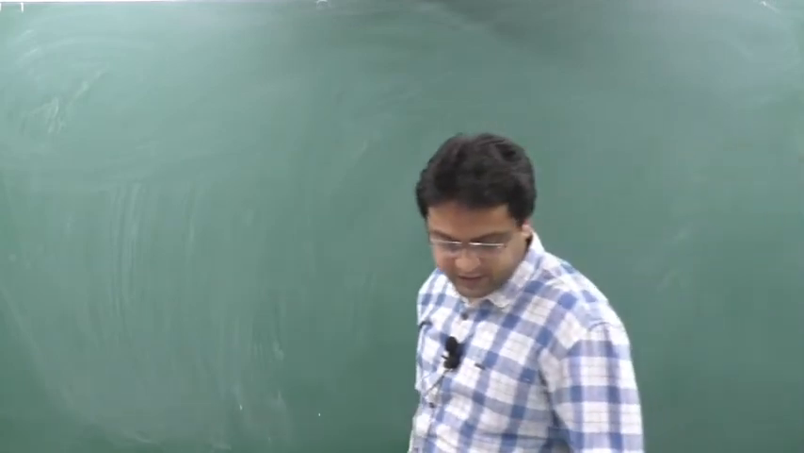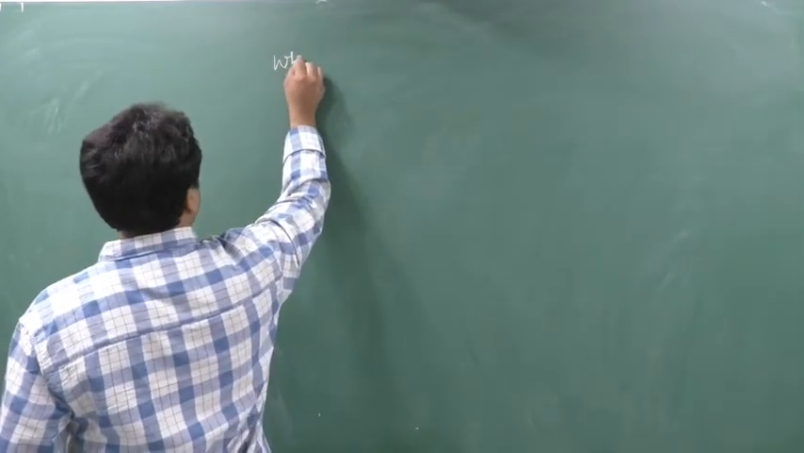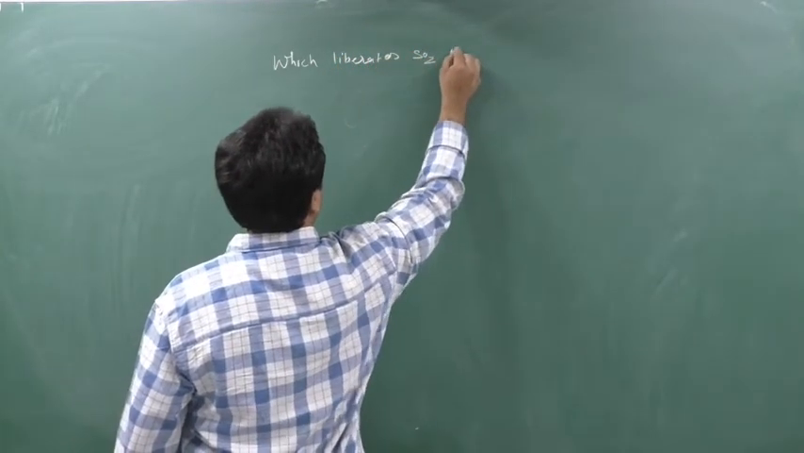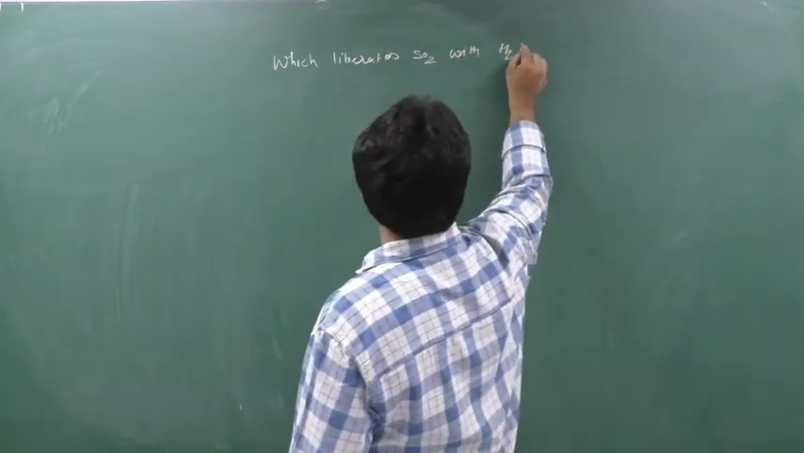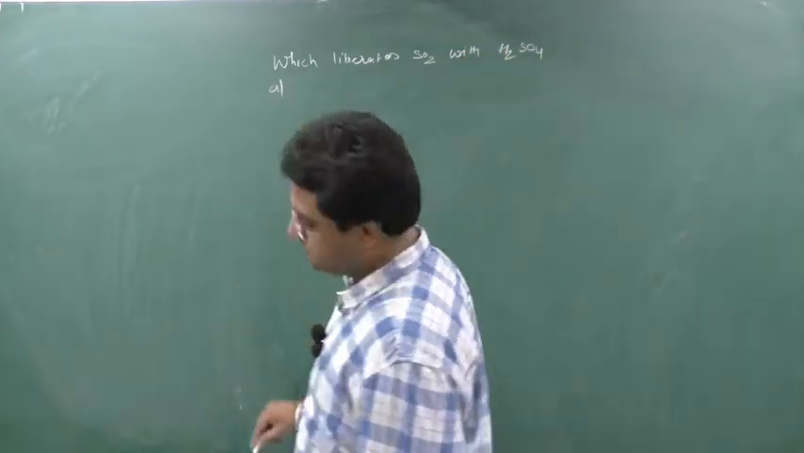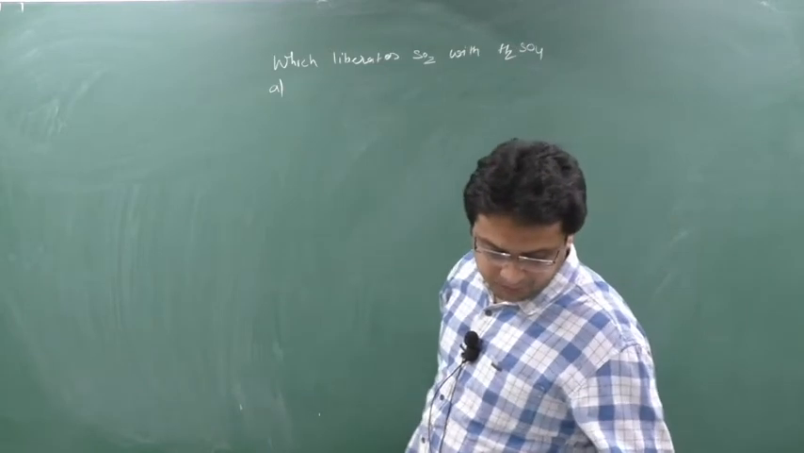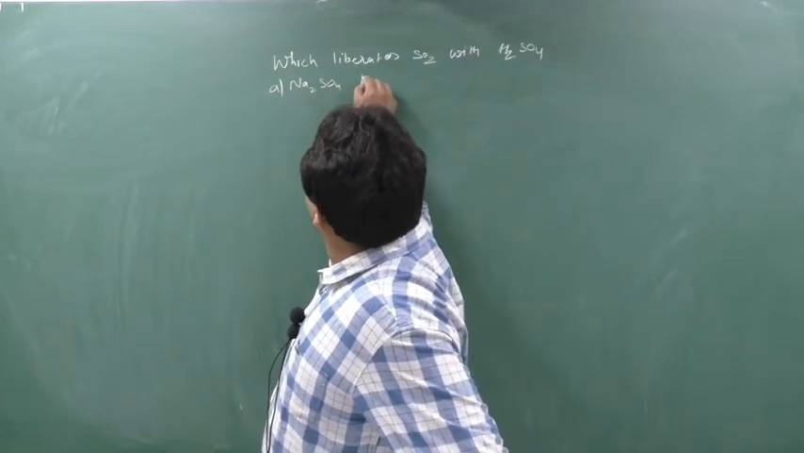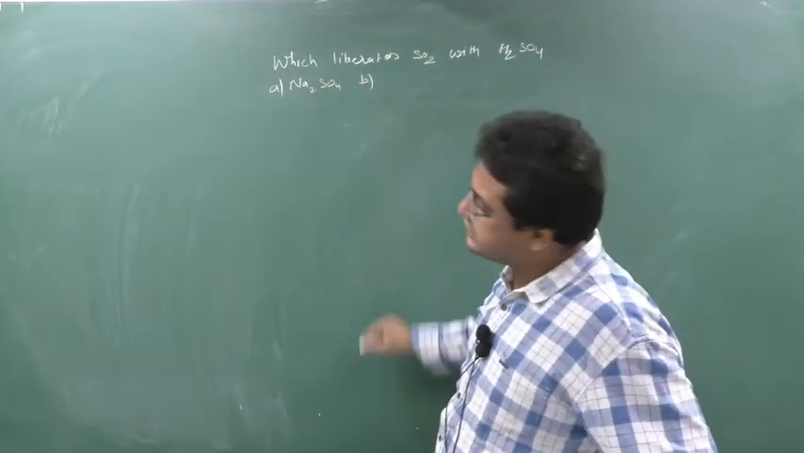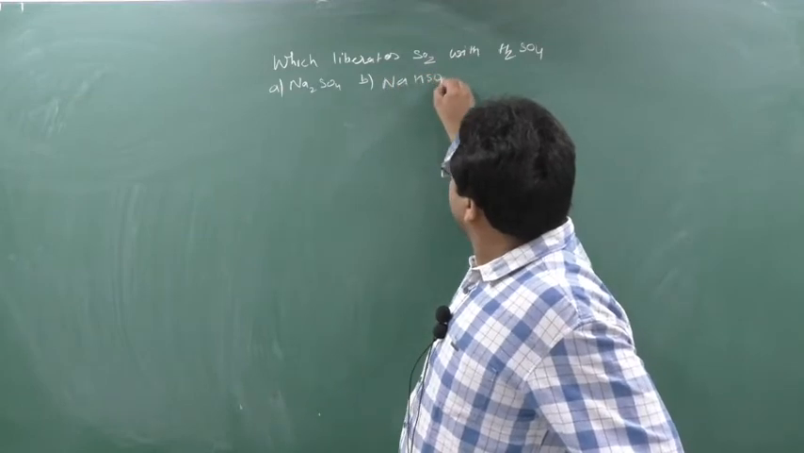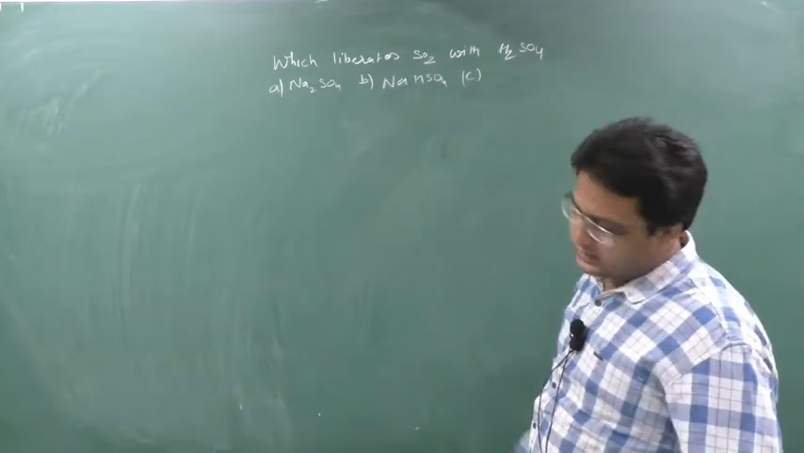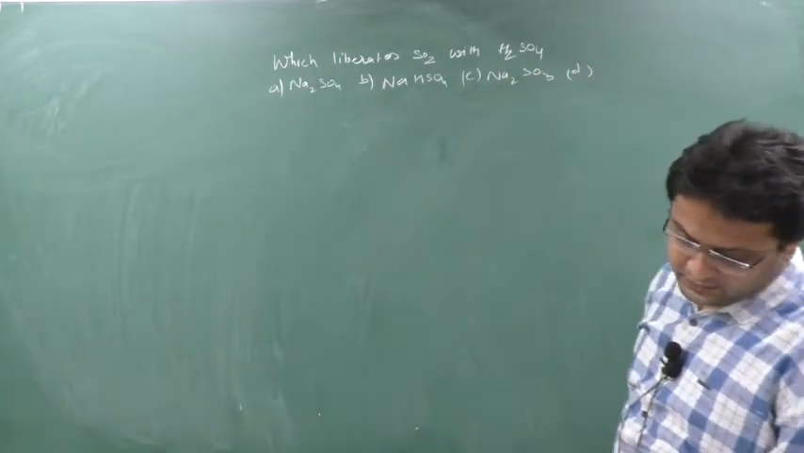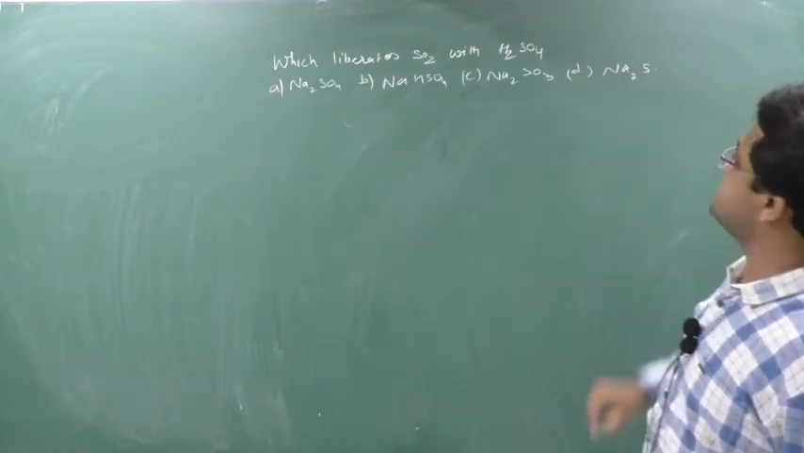So the next question is, which liberates SO2 with H2SO4? Option A, Na2SO4. Option B, NaHSO4. Option C, Na2SO3. Option D, Na2S. Write down this question, we will see each and every reaction.